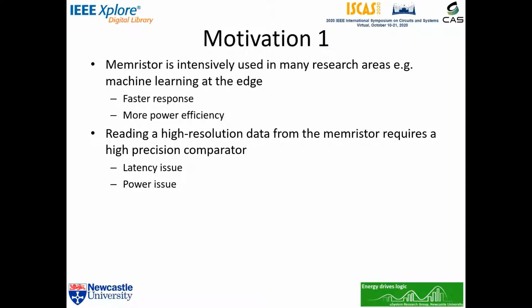Because Memristance is an analog device, we can read the data by using a Memristance decoder, which contains a comparator as the main building block. To improve the data density, we need a high-precision comparator, but this results in a longer latency and higher power consumption.